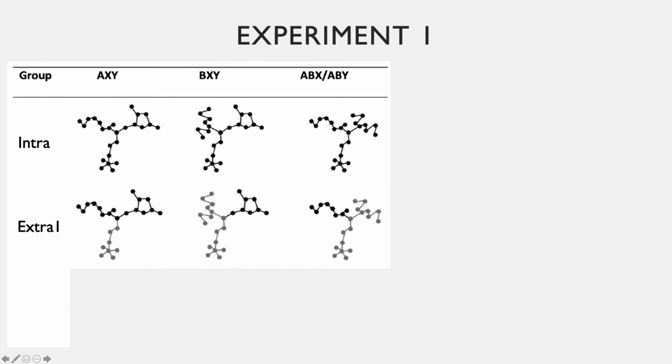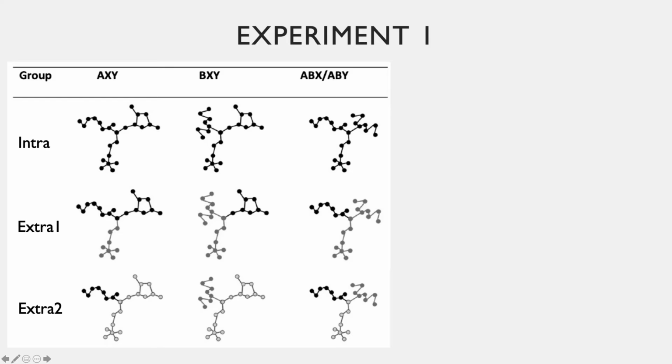In group extra 1, A and B had different colors, black and gray, but the colors were shared with the non-target cues X and Y, one of them being black and the other gray. This means that although A and B can be easily distinguished, they are not easily distinguishable from the non-target cues. Finally, in group extra 2, A and B had different colors, black and gray, and they also differed in color with the non-target cues X and Y, which were light gray with black contours.